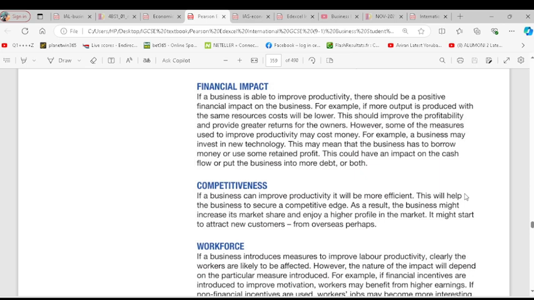However, some of the measures used to improve productivity may cost money. For example, a business may invest in new technology. This may mean that the business has to borrow money or use some retained profits. This could have an impact on the cash flow or put the business into more debt or both.